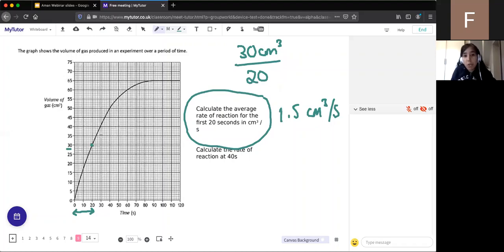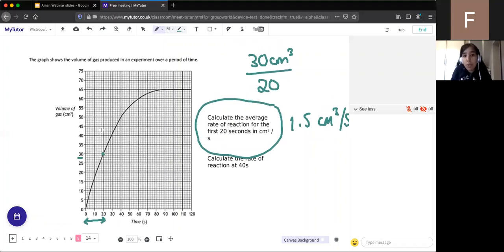And again, we'll just do another one of these to make it absolutely clear. If I now said to calculate the rate of reaction between 20 and 40 seconds, if we have a look at 20 seconds, we know it's at 30. At 40 seconds, we know it's at 50. So the volume of gas produced is 30. And again, if we divide by the time, it's 20. So again, the rate of reaction, because between 20 and 40 is 20 seconds, is 30 divided by 20, which is 1.5.